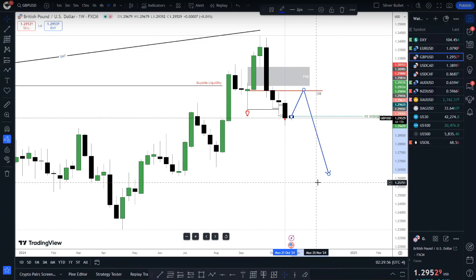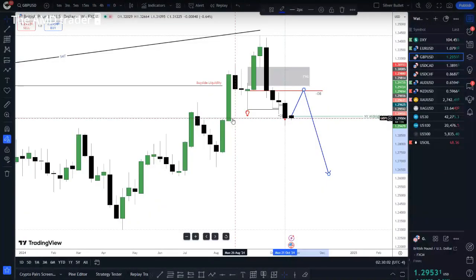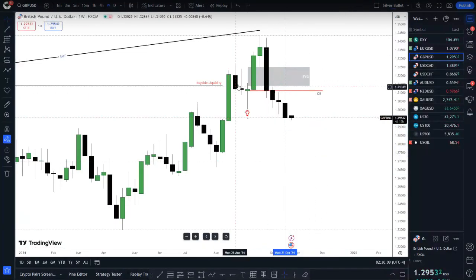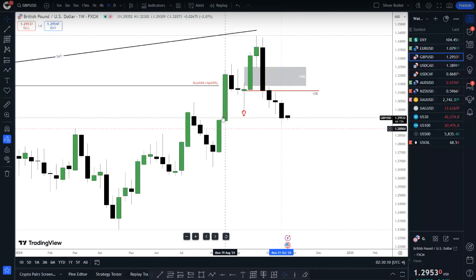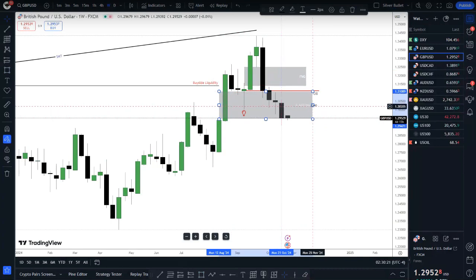And this week, I am anticipating a continuation to the downside. I don't think price will turn back up into this level. It didn't give me any sign of this here. However, there is something here. Let's remove this. There's something that may indicate that price may push to the upside in this case. What do we have? Let's look at this buy side balanced price range, which is going to be this here up to the high. I want to see price push below the consequent encroachment here.